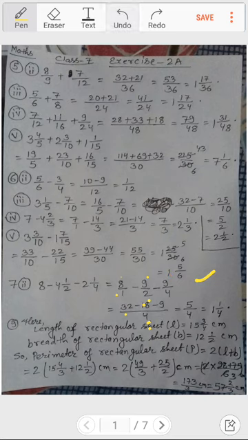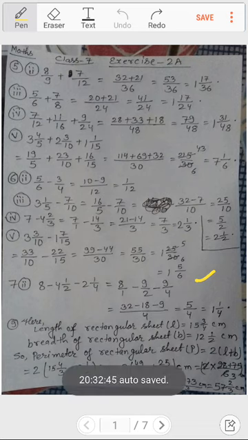Okay, so now from 32 when 18 goes, it becomes how much? 18 and 14 if you add, you will get 32. So when from 32 we subtract 18 we will get 14, and from 14 when we subtract 9 then we will be getting 5. So it becomes 5 by 4, and it is also an improper fraction, so we will change it into a mixed fraction by dividing. So I divided 5 by 4, so 4 1s are 4 and 1 remainder remains, and 4 is the divisor, so it becomes 1 1 by 4. Okay, in this way you can simplify 3 terms and even more than 3 terms also.